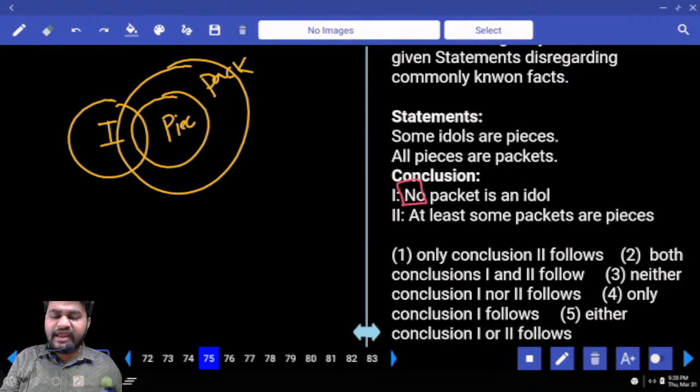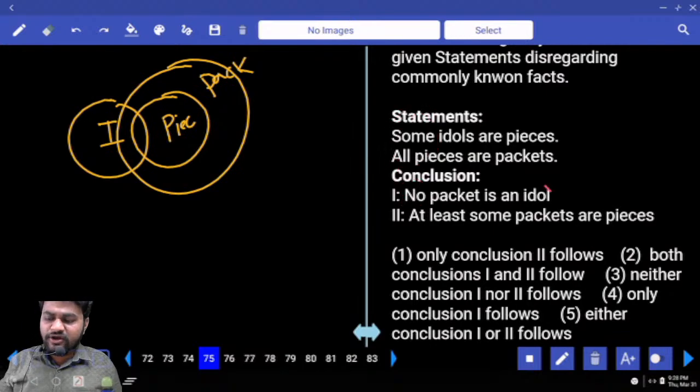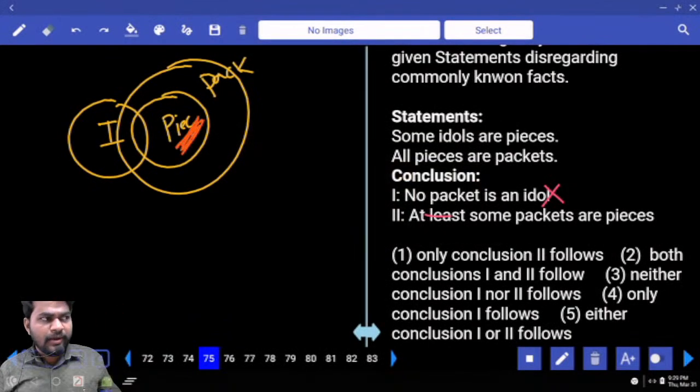First of all, it is a negative conclusion wherein the statements are positive statements. For positive statements, negative conclusions are always wrong. Next one, some packets are pieces. Yes, there is some common part between packet and piece. This is that common part between packet and piece. It will be true. Only 2 follows.